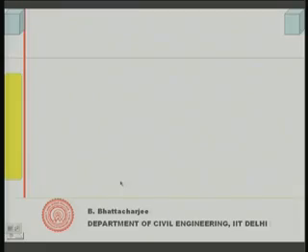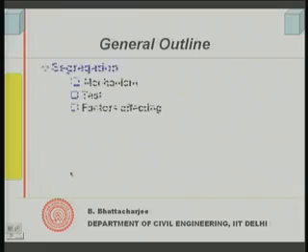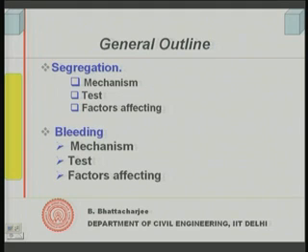So, we shall first look into segregation. We will discuss the mechanism, something about the possible tests for segregation, and then what factors affect segregation. Then we will look into the other phenomenon, that is bleeding, its mechanism, test, and what factors affect it or how we can control bleeding. That is what we will look into. Right. So, let us start with segregation.